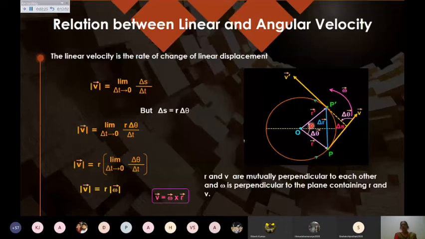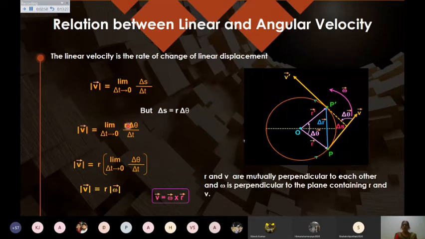And by the definition, delta theta is arc upon radius. So arc will be equal to radius into delta theta. So this is the value for the linear displacement. I can put this value in this relation. Then I will get linear velocity is limit delta t tends to 0 of r delta theta by delta t.